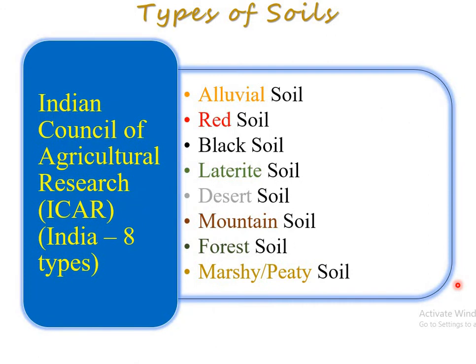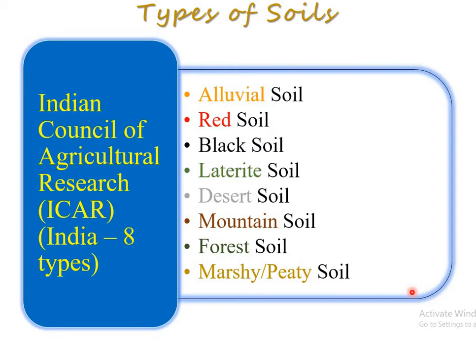Recently, the Indian Council of Agriculture Research, ICAR, has divided the soil of India into 8 types: alluvial soil, red soil, black soil, laterite soil, desert soil, mountain soil, forest soil, and marshy or peaty soil. There are still different types of soil, but as per ICAR, 8 soil types are there.